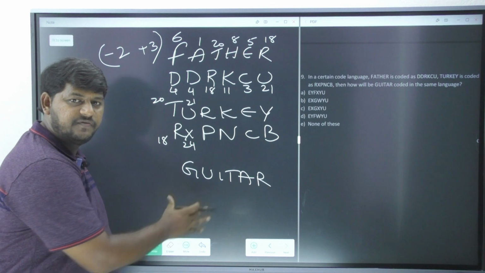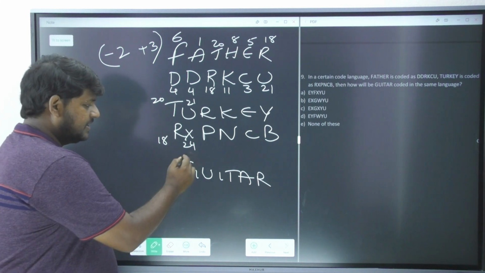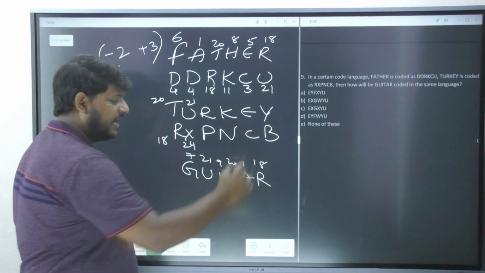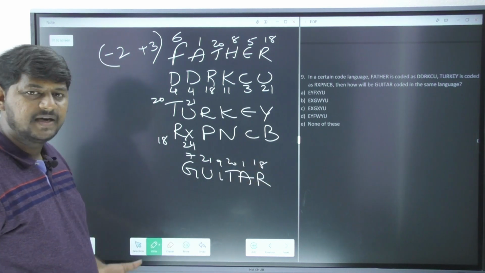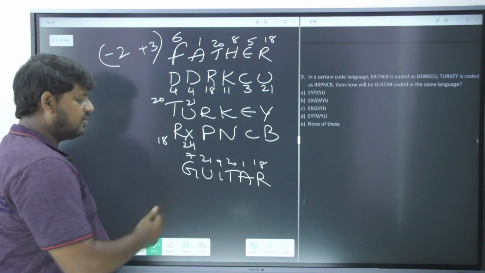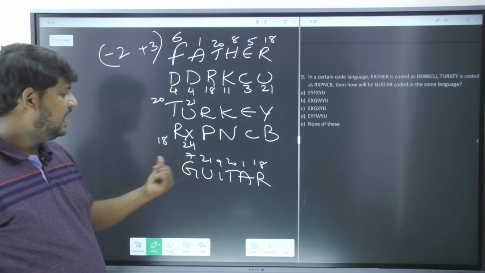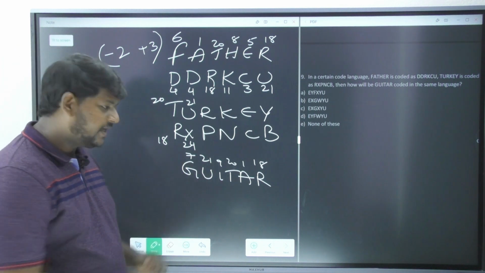Apply the same logic for the given question here. Guitar. This is 7, 21, 9, 20, 1 and 18. Clear? Now let us apply the same logic. What is the logic over here? 7 minus 2 is 5. What is 7 minus 2? It is definitely 5. So the letter is E.